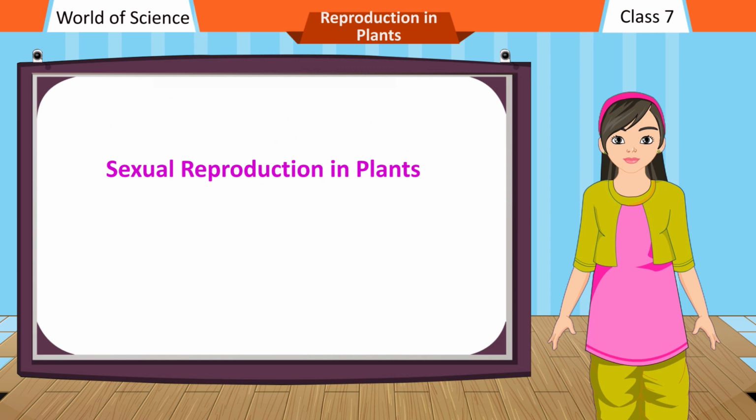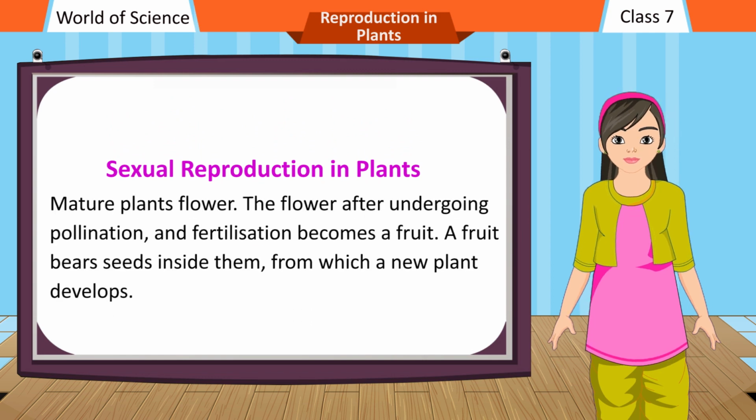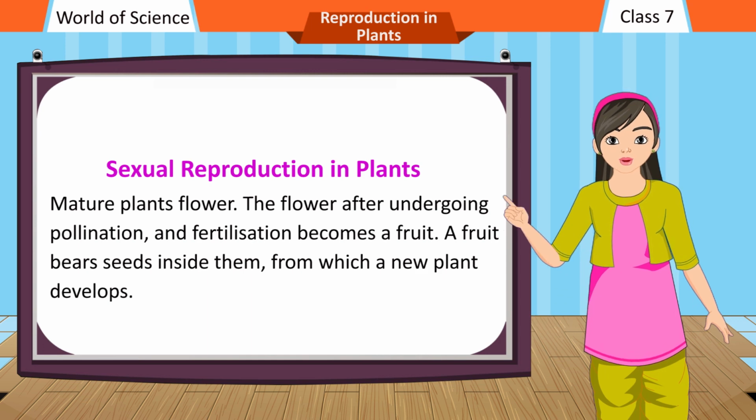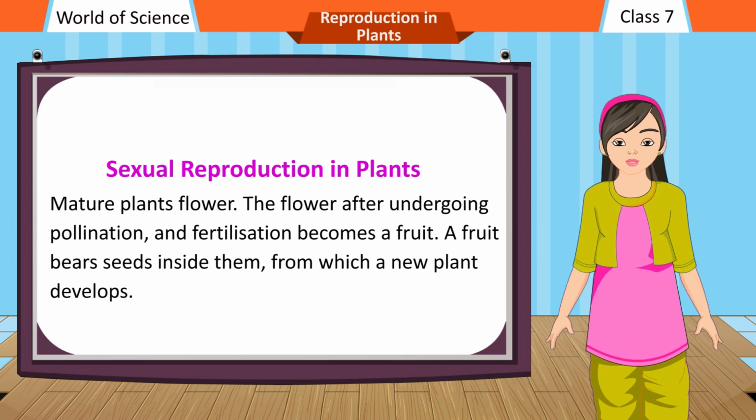ovules. Mature plants flower. The flower, after undergoing pollination and fertilization, becomes a fruit. A fruit bears seeds inside them from which a new plant develops.